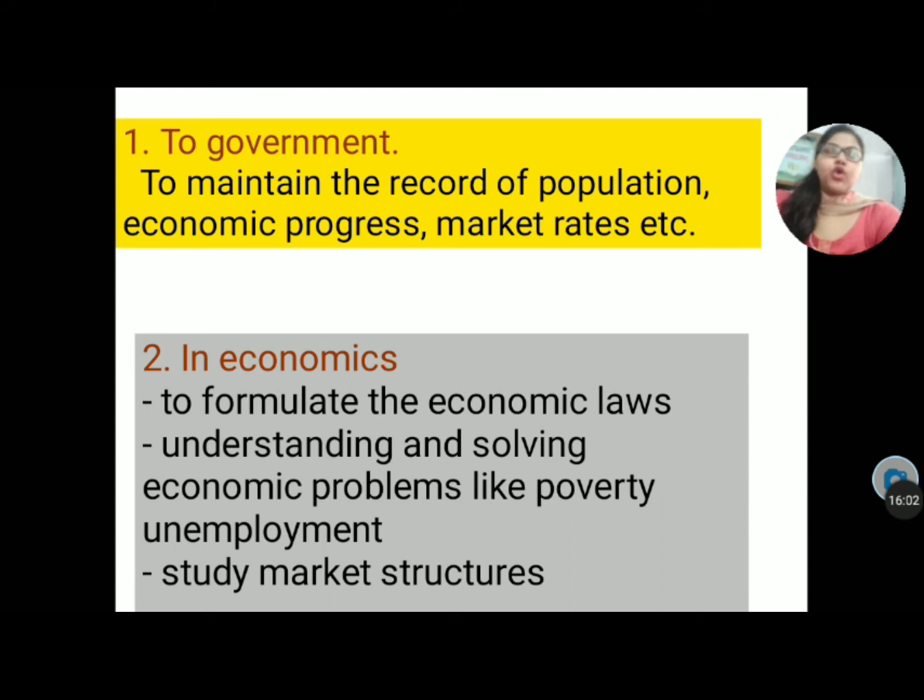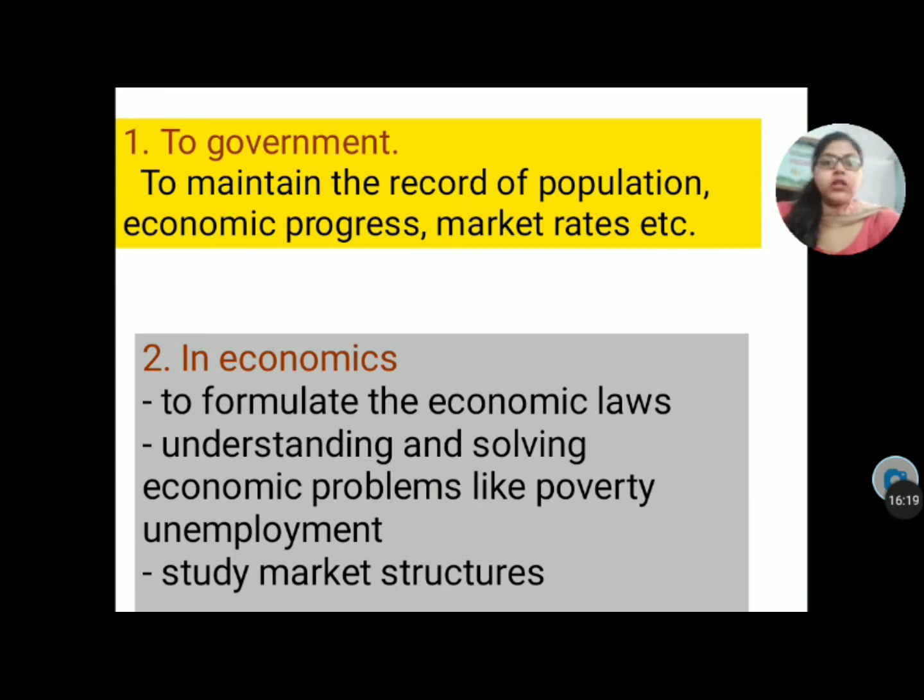Second one is economics. Now economics is our main subject, so you can conclude it by yourself whenever you are using economics. Now in basically microeconomics, there are so many chapters in which you are actually calculating the data.